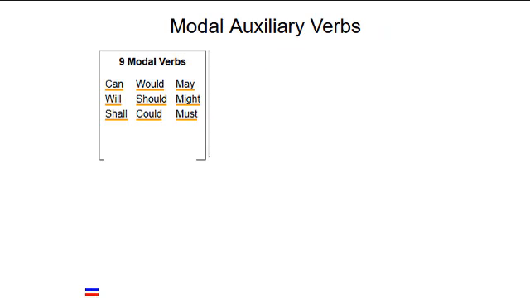Auxiliary verbs are classified as modal if they combine with the base form of verbs. There are 9 modal verbs: can, will, shall, would, should, could, may, might, and must. They don't have infinitive forms and they don't take suffixes. Although the auxiliary verb do is combined with the bare infinitive form, it's classified as the helping verb because it also functions as an irregular main verb.